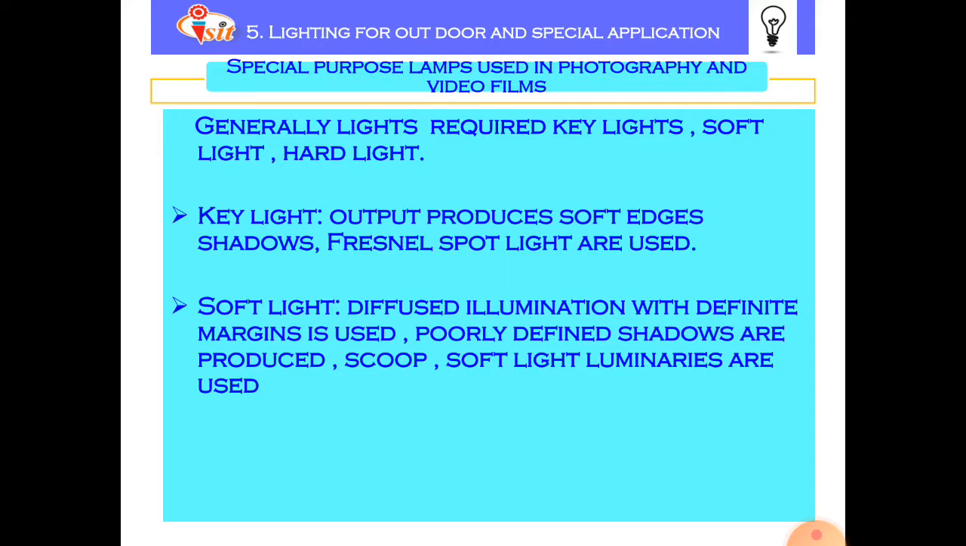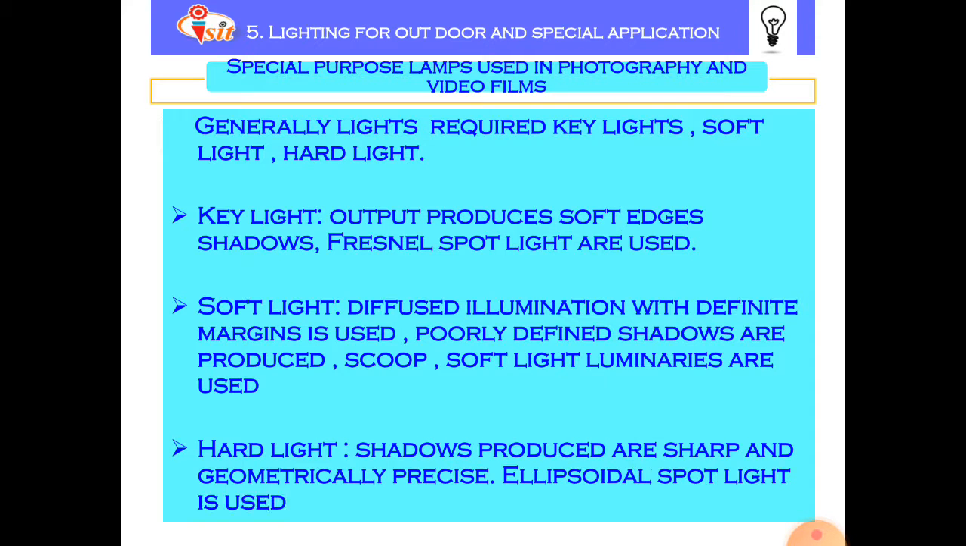Scoop soft light luminaires are used. It means scoop type reflectors are used for soft light. And for hard light, the shadows produced are sharp and geometrically precise, so ellipsoidal spotlights are used. To produce this kind of shadows, reflectors of various shapes and sizes are used.